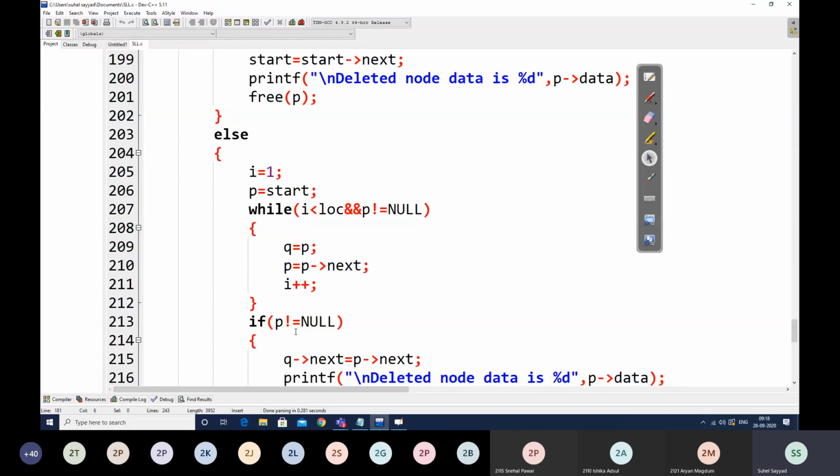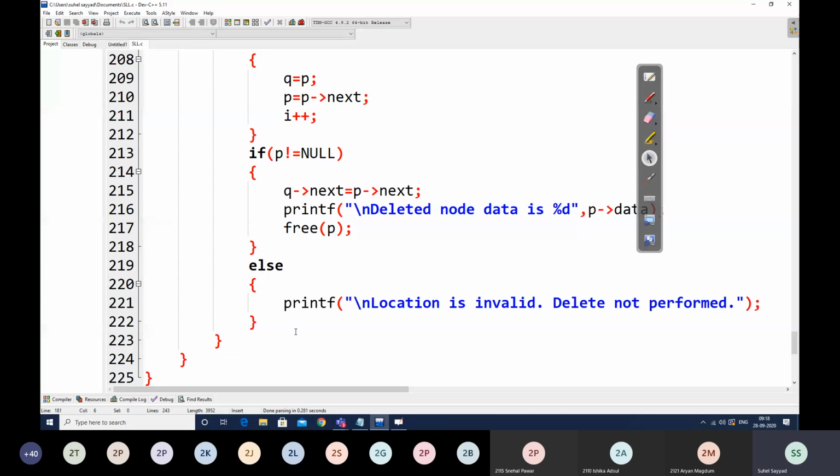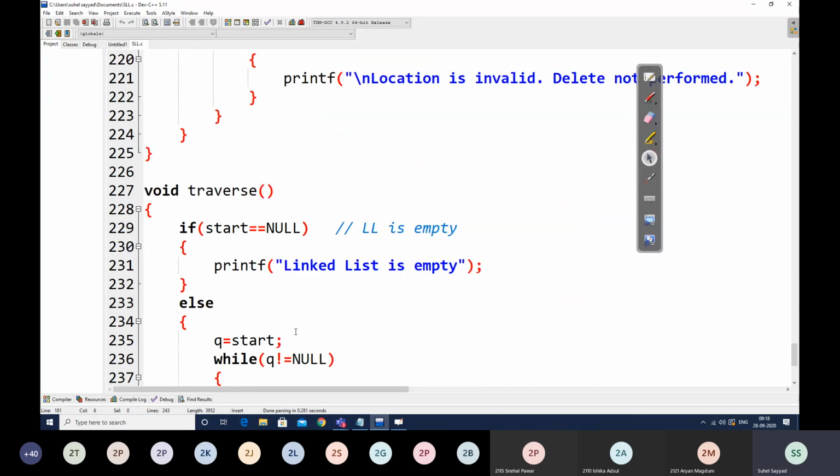P will be stopping on that particular location node. Now if this P is not equal to null, then the location is valid. So the previous node, that is Q, its next should be pointing now to the P's next, because P is going to get deleted, right? So Q is the previous node. So Q's next should be pointing now to the P's next. And then we are printing the deleted node's data in the form of P's data, and we are releasing the node P by writing free P. Otherwise we print that location is invalid.